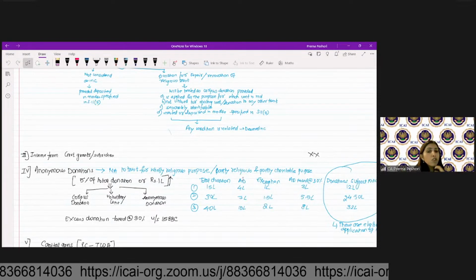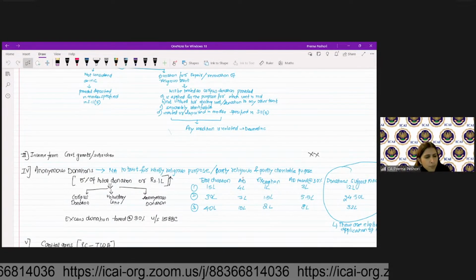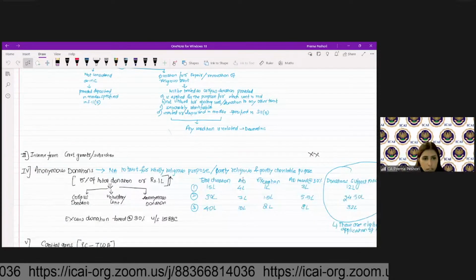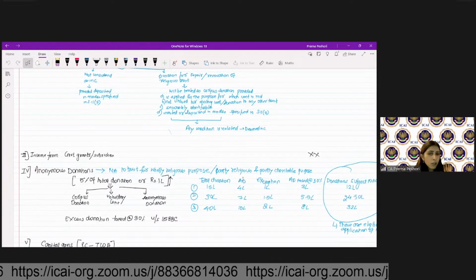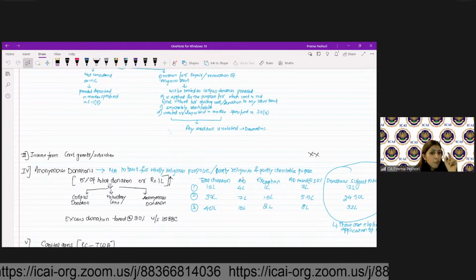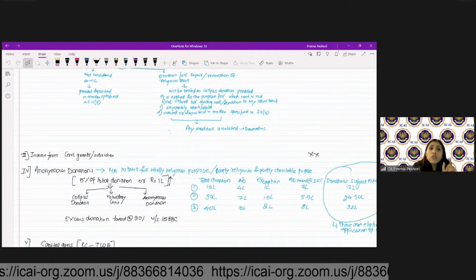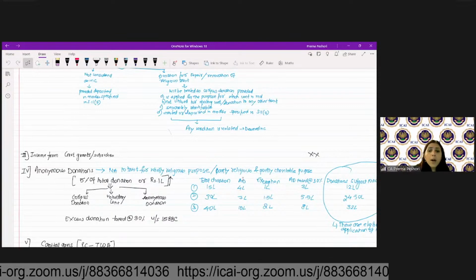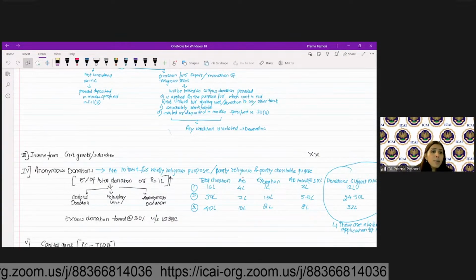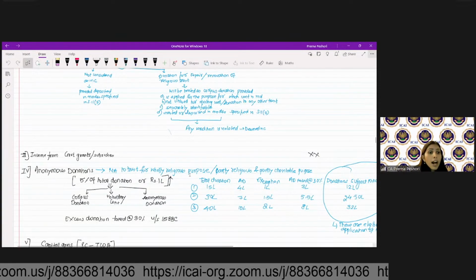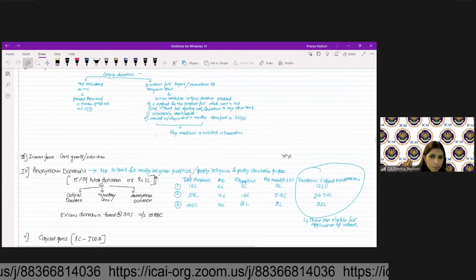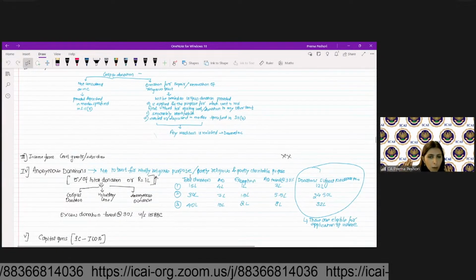So for anonymous donations beyond these amounts, 5% of total donation here means the corpus donation, voluntary contribution and the anonymous donation, all donations. So 5% of total donation, including the corpus, or rupees 1 lakh, whichever is higher, will be considered as normal donation. Other than that will be considered as the anonymous donation. Are we getting this?